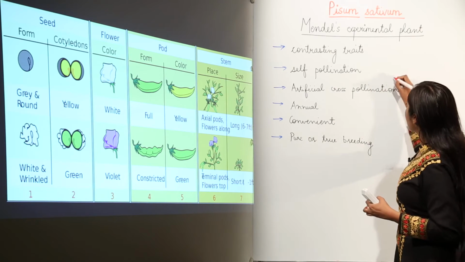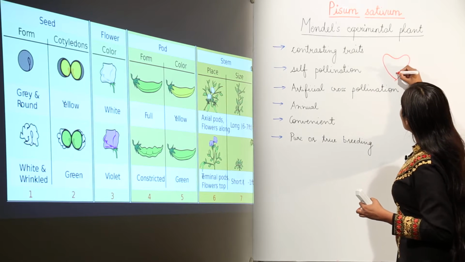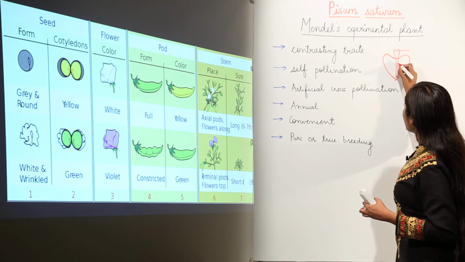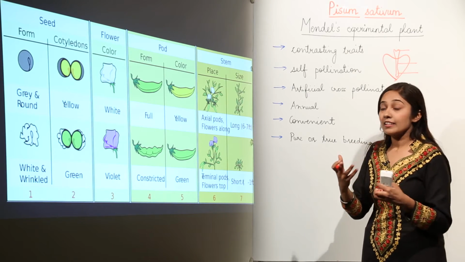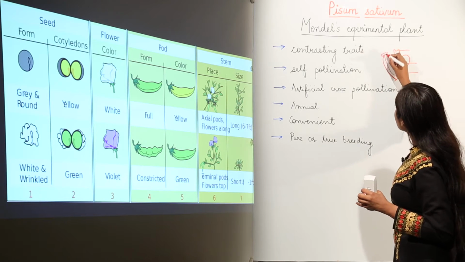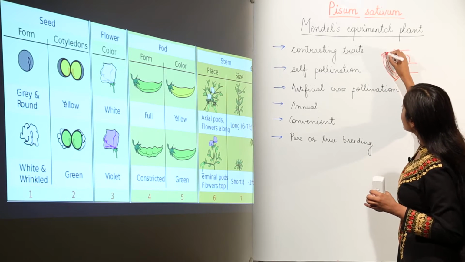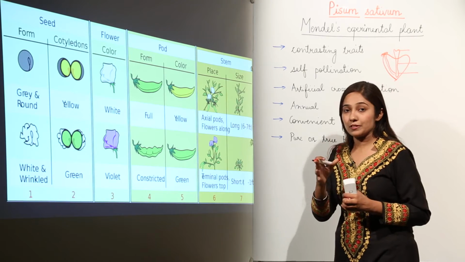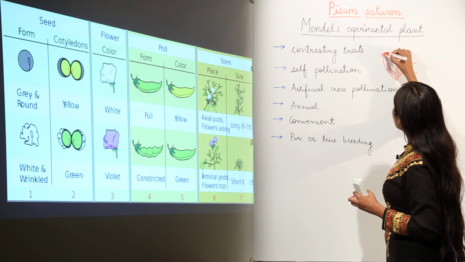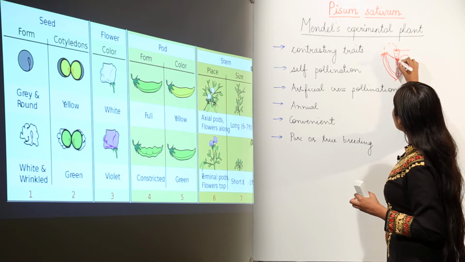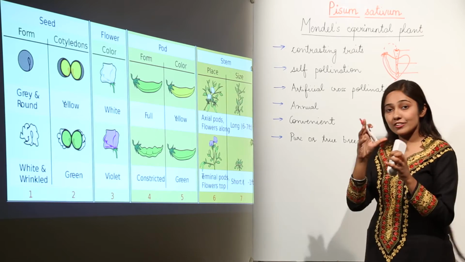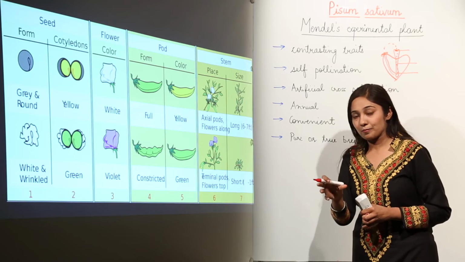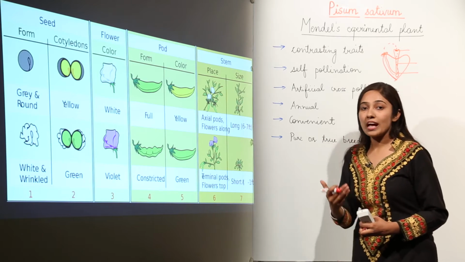So if we have a flower, we have a female part which is divided into 3: stigma, style and ovary. Next, the male part: we have anthers and filaments. On anthers we have pollen grains. These pollen grains are the male gametes, and when the pollen grains fall on the stigma, they enter into the ovary and fertilization occurs. When pollination occurs on the same plant, this type of pollination is known as self-pollination.